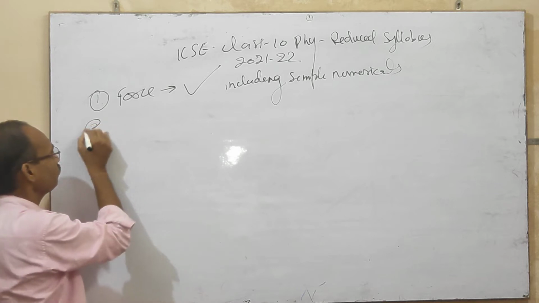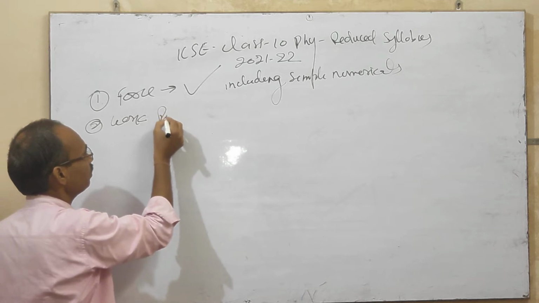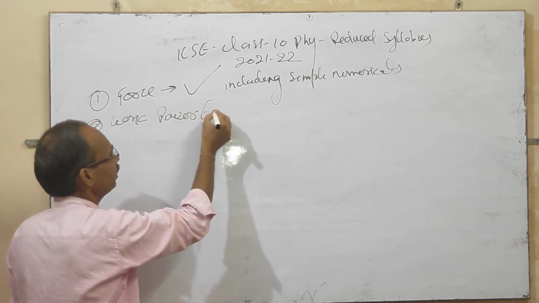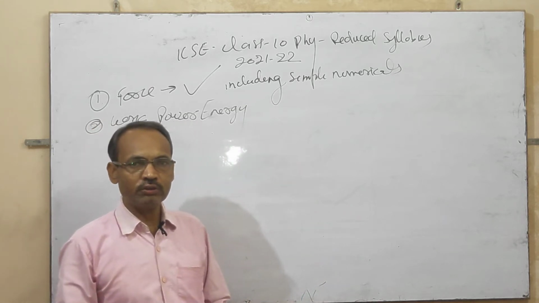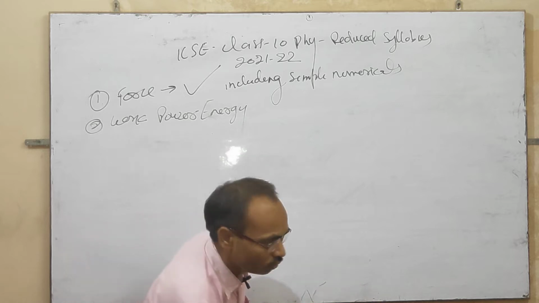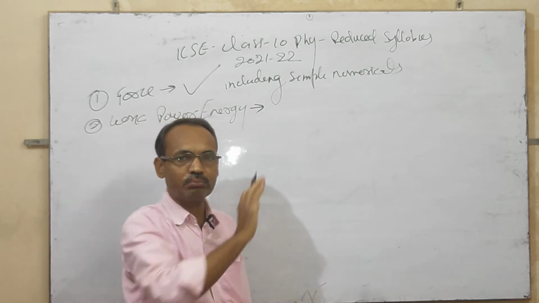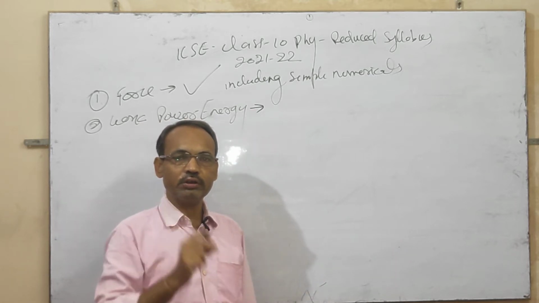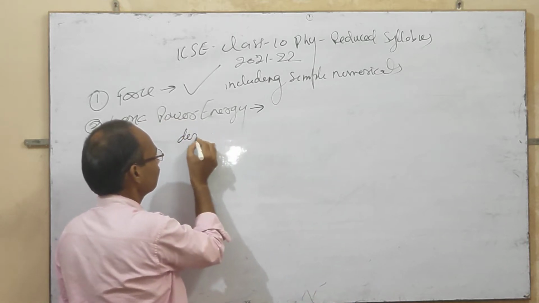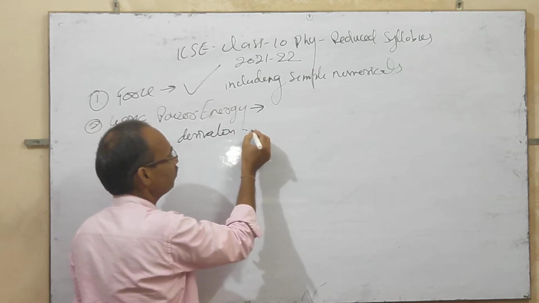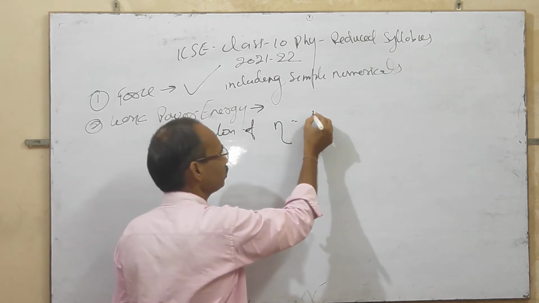The second topic is work, power and energy. In the second chapter, the syllabus is complete and all of the chapter is included, with derivation of the efficiency formula, mechanical advantage upon velocity ratio.